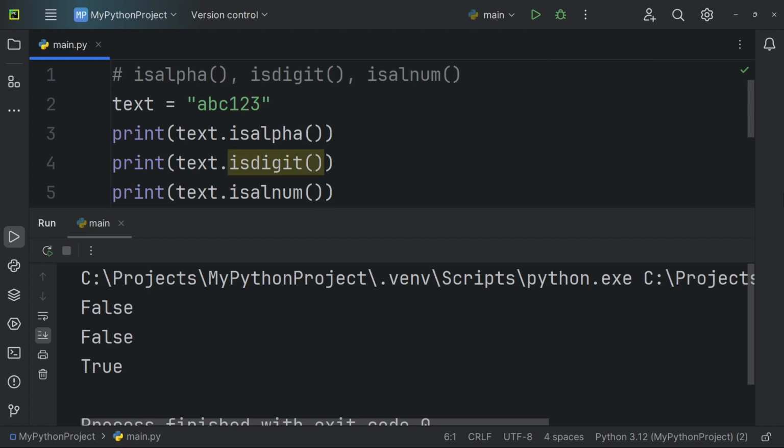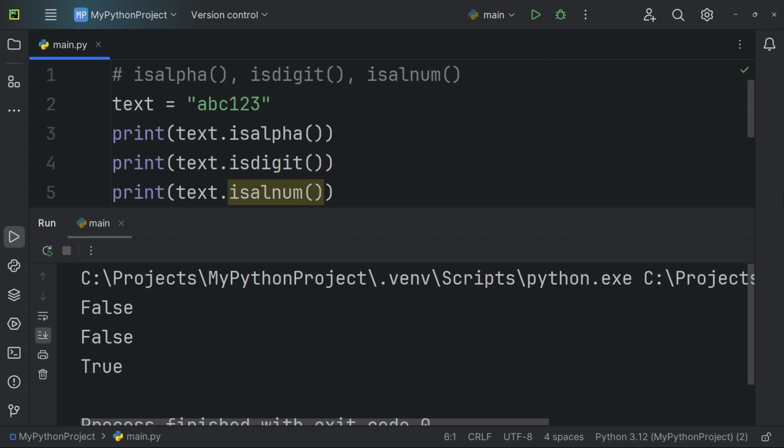The isdigit method returns true if all characters in the string are digits and false otherwise. It does not consider alphabetic characters or other symbols as digits. It also outputs false because the string contains alphabetic characters.